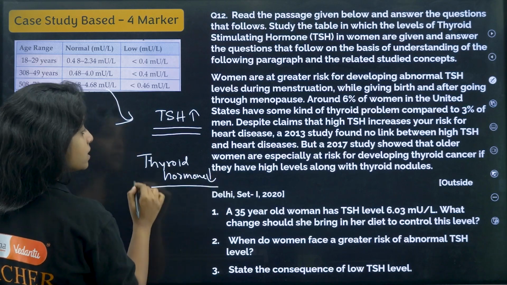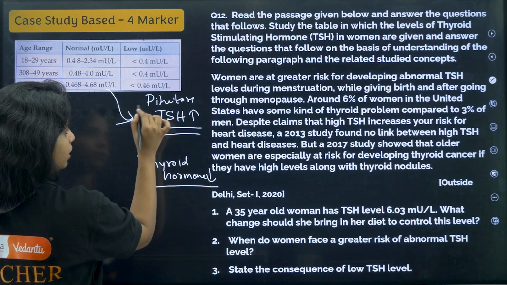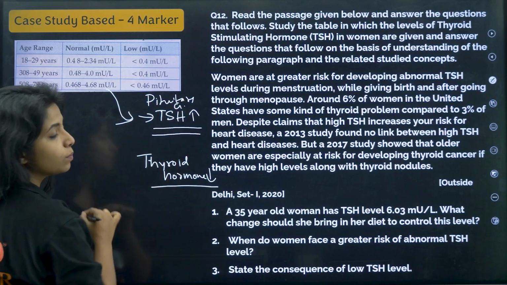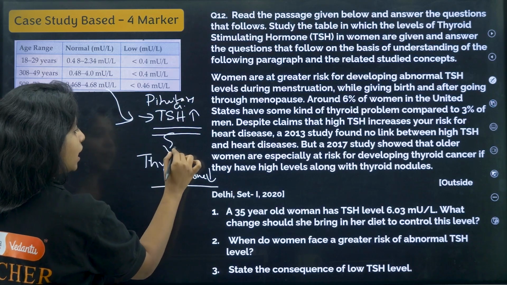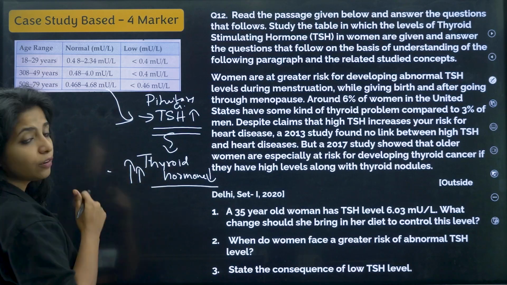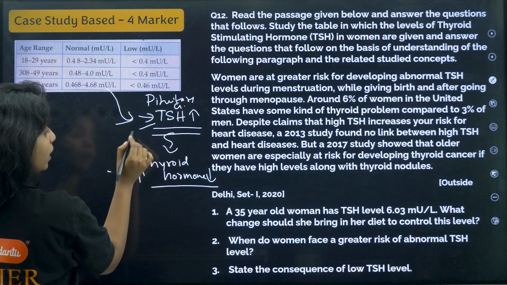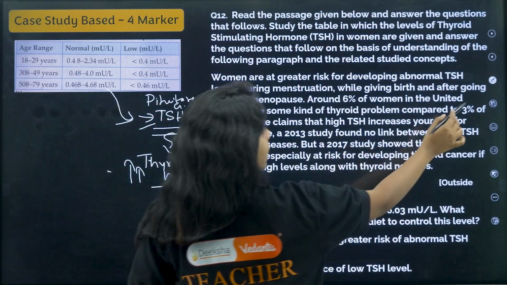When thyroid hormone is less, that's when the pituitary gland releases thyroid stimulating hormone, telling the thyroid, hey, make more and more thyroid hormone, I think it's very less. So TSH increases when the amount of thyroid hormone is less.